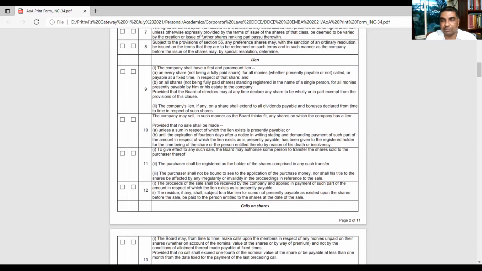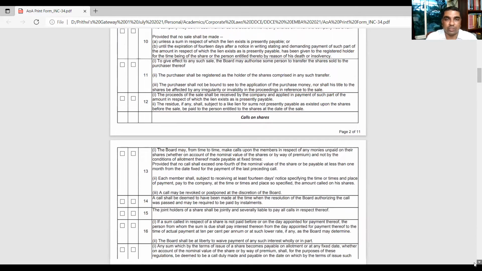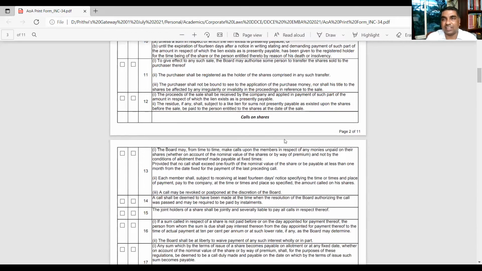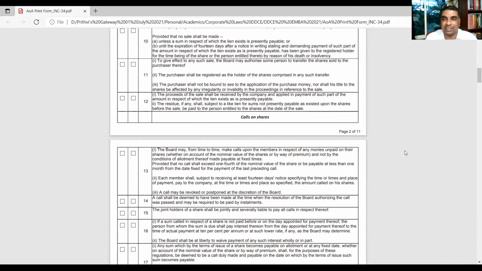Then you see calls on shares, how shares can be called for. Suppose first call, second call, like this share capital money is called many times, in lots, in installments.